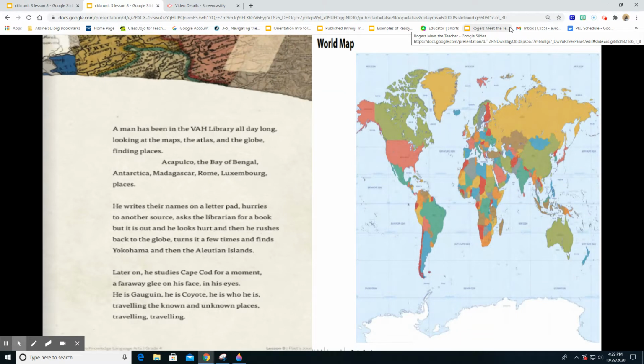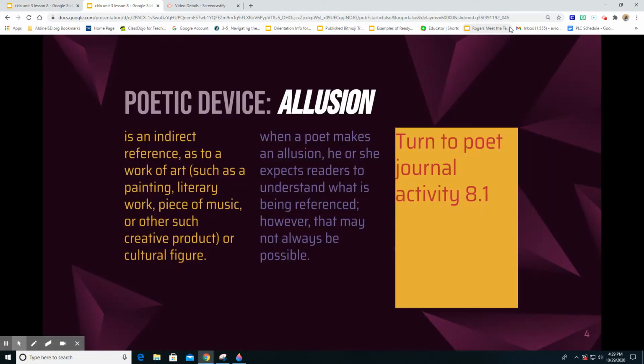So now that we've read our poem and we answered those discussion questions in our writing journal, let's dive into what an allusion is. That's our poetic device for today. Now that we know the places the man went, we're going to answer some questions to learn a bit more about the man in the poem. Also, the poem contains two examples of this poetic device called allusion, which is an indirect reference.